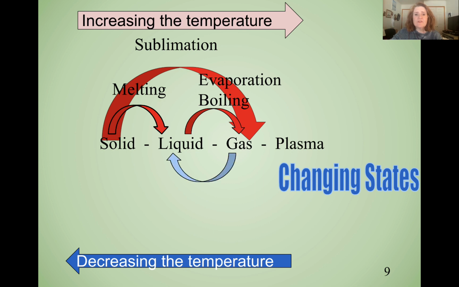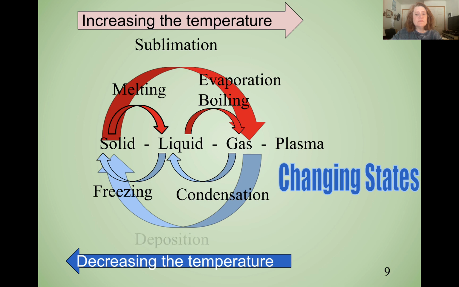Going in the other direction, a gas down to a liquid is condensation, a liquid down to a solid is freezing, and a gas directly to a solid is called deposition. To get a plasma, we simply superheat a gas, but not all gases will become plasmas.